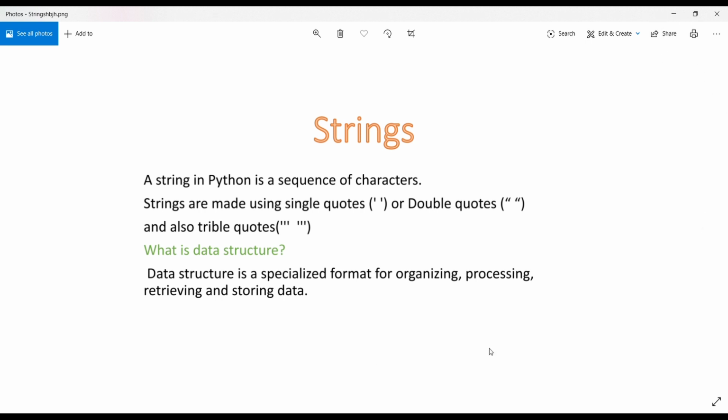String is a data structure in Python. So what do you mean by data structure? A data structure is a specialized format of organizing, processing, retrieving and storing data. Strings are called derived data types. These are created by the users for their own purpose. We can create our own strings. These are all the basic definitions of strings. Now we will see how to create strings.